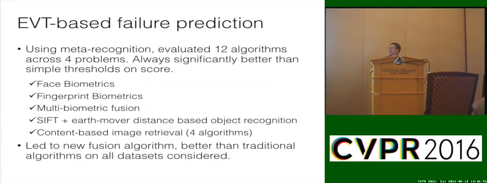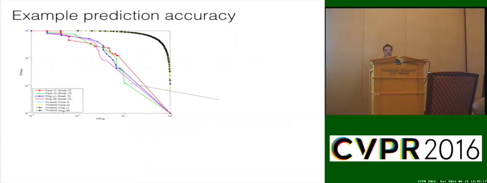But more important, this allowed us to actually develop a new fusion algorithm that was better than traditional algorithms in all the data sets we considered in this paper. So again, not only can we begin to predict failure, but if I can give you the probability of failure for a bunch of different algorithms, then when I go to do fusion, I can say, well, this one probably failed. Please ignore it. Use this one. It worked. So that's a simple way of using meta-recognition to actually improve algorithms as well.